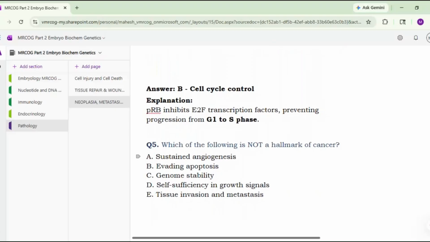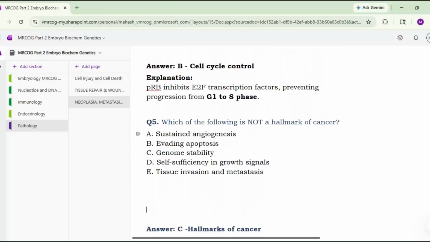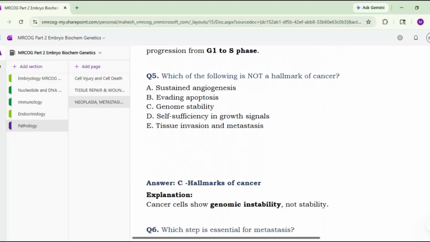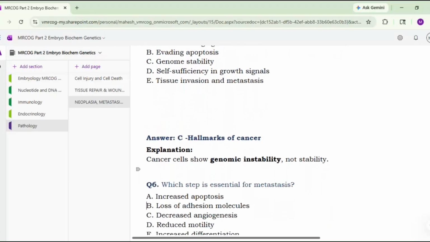Next. Which of the following is not a hallmark of cancer? Sustained angiogenesis, evading apoptosis, genomic stability, self-sufficiency in growth signals, tissue invasion and metastasis. Not a hallmark is genome stability, option C, because an unstable genome will lead to oncogenesis. So cancer cells show genomic instability and not stability.